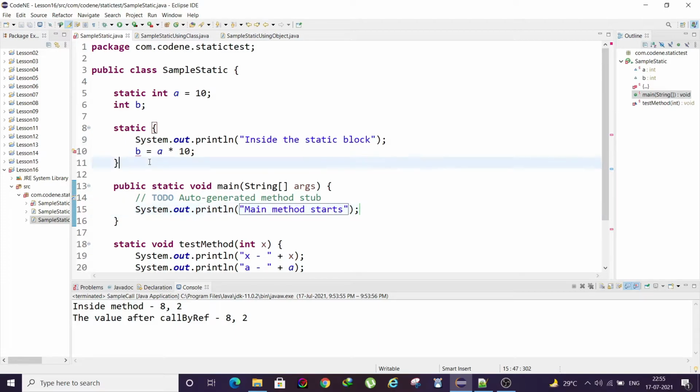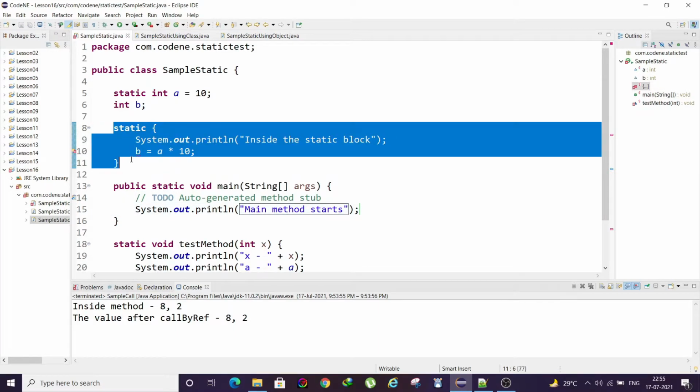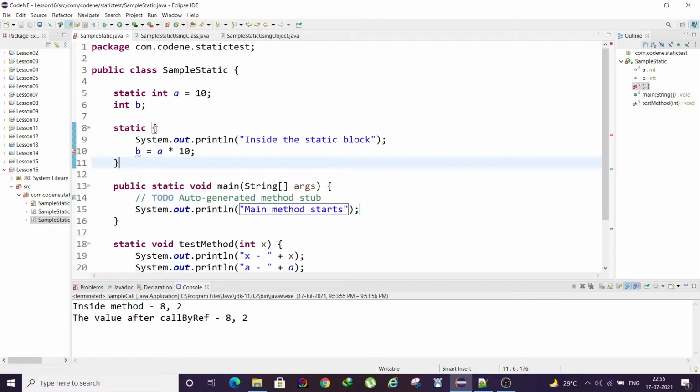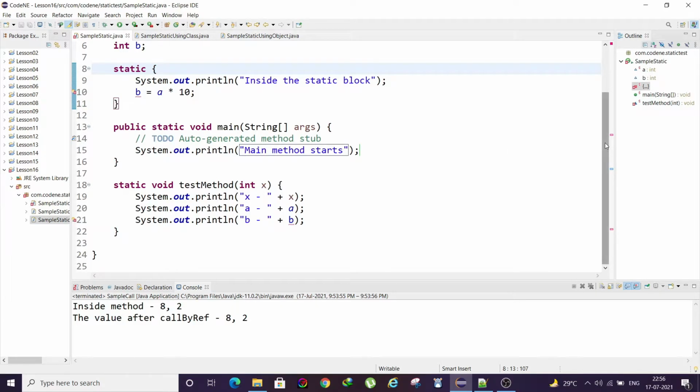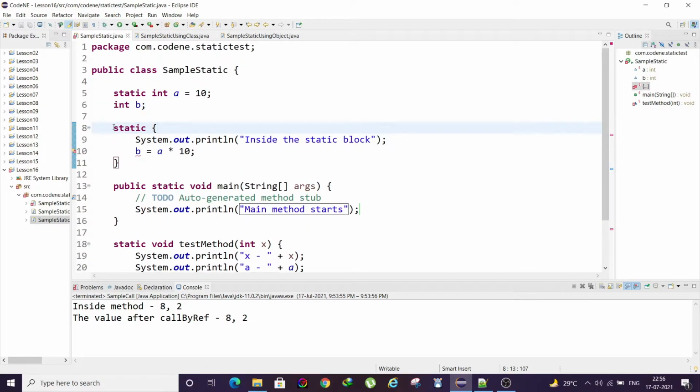So this is a static block. Usually when we use curly braces, we have a method name associated with it, but here it's just a block of code and we are using the static keyword.